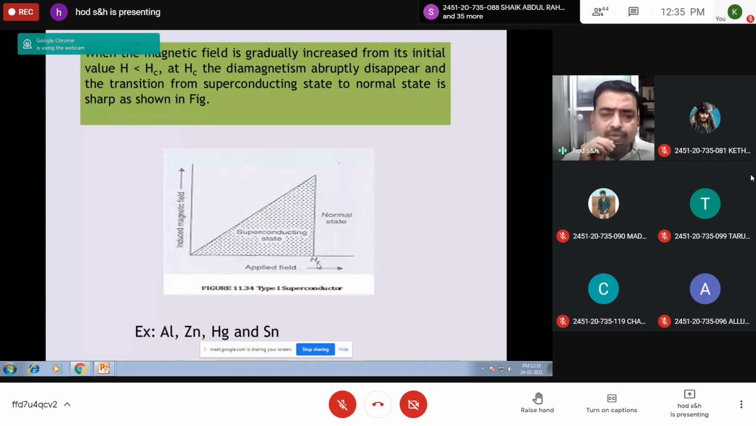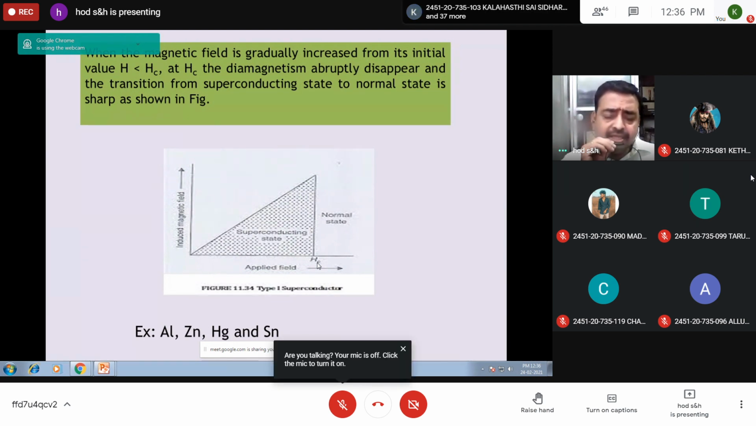These are also known as soft superconductors. You take the graph. Along the x-axis, applied field HA, and along the y-axis, induced magnetic field HB. HA is the applied magnetic field, HB is the magnetic induction field, which grows in the opposite direction because it expels the applied magnetic lines of force.